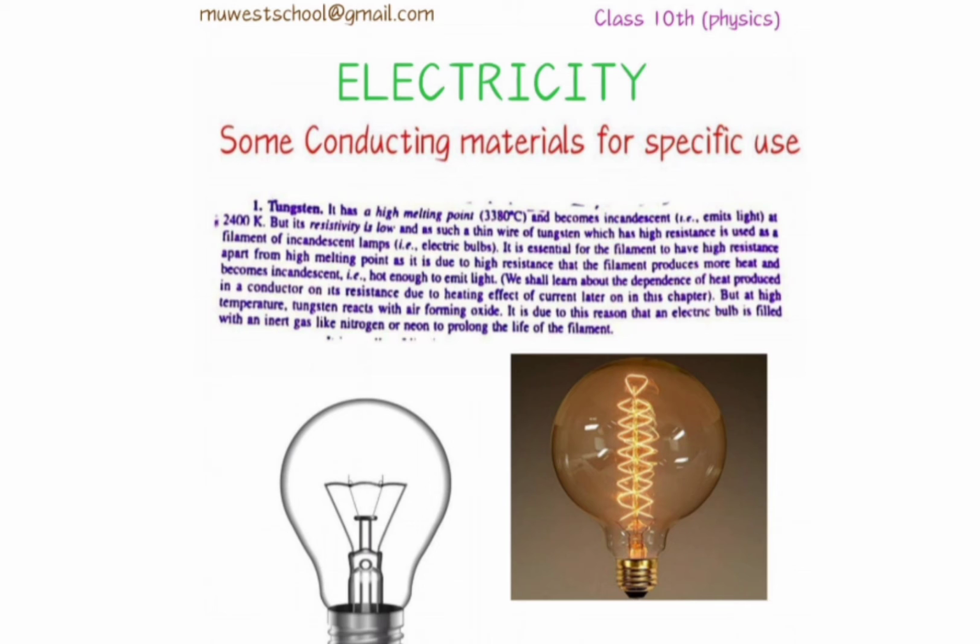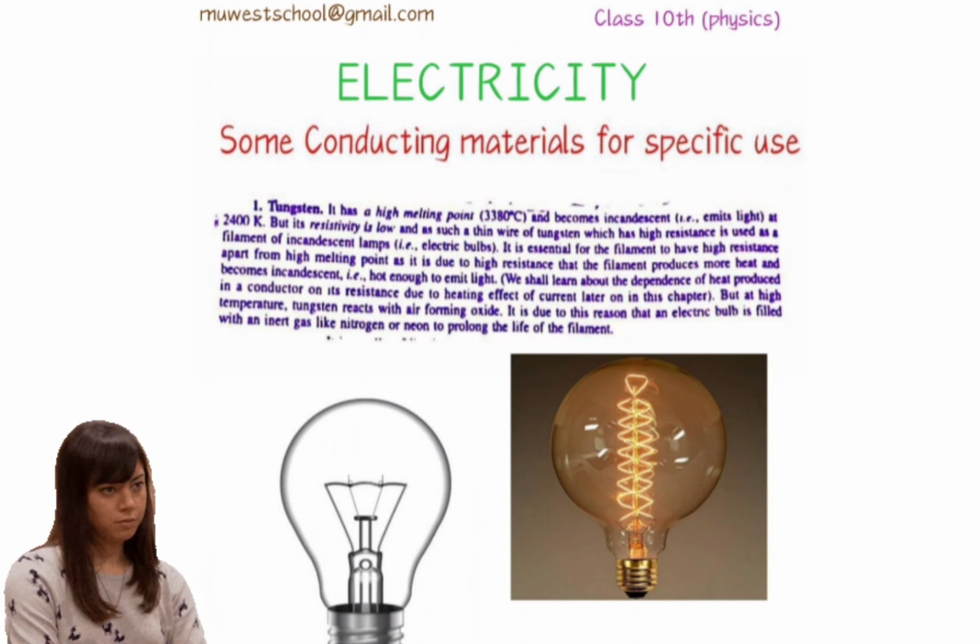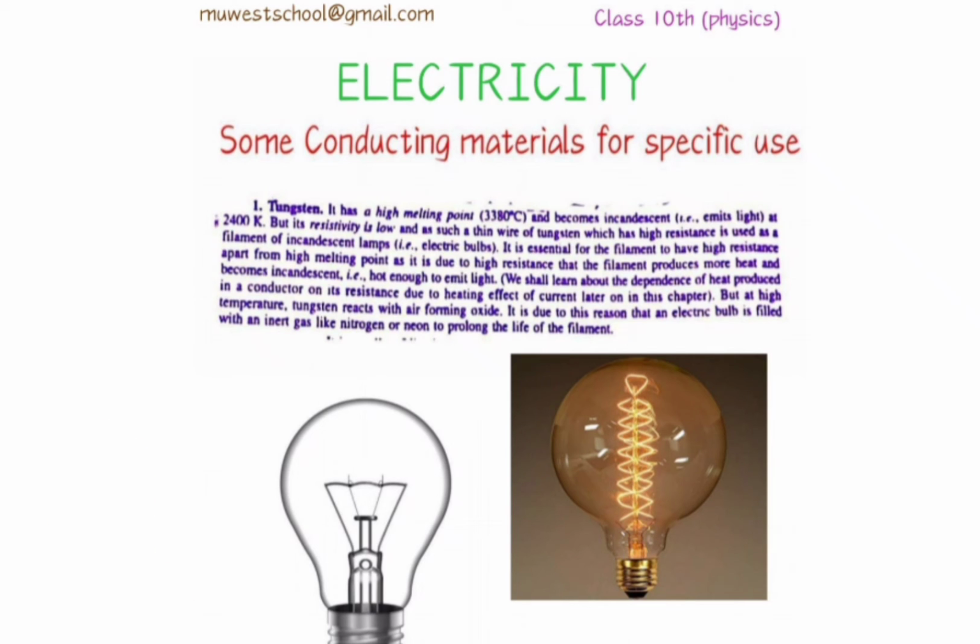One more thing I want to tell you here is that tungsten becomes incandescent. Incandescent means it starts emitting light. At which temperature? It's around 2400 Kelvin, and in Celsius it's around 2126.8 degrees Celsius. So it means that tungsten, because of its high melting point, is capable enough to emit light, but it doesn't melt at this temperature.